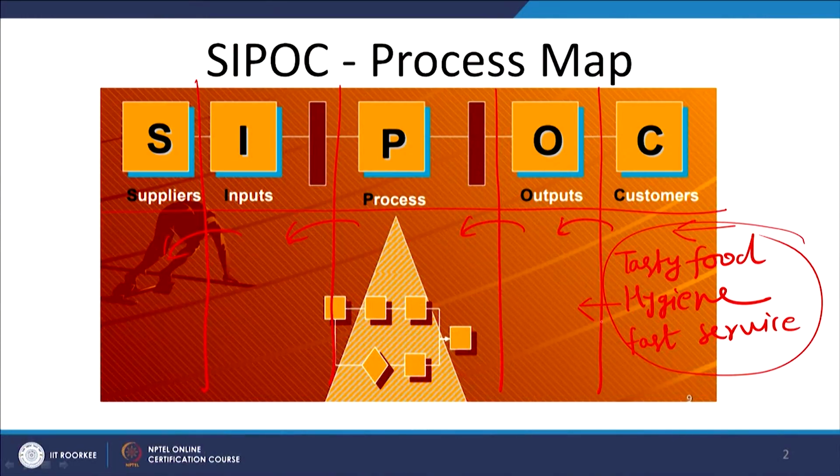So, for hygiene I need to have a process that in a day's time at least 4 times I am going to clean my floors, so that I can maintain a high level of hygiene, and I am going to use a particular type of disinfectant which is healthy, which is not creating any kind of bad odor, and therefore, that is the part of my process.